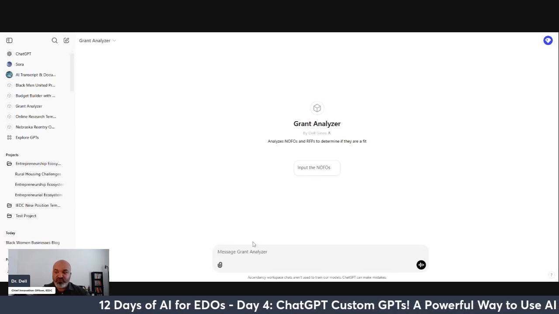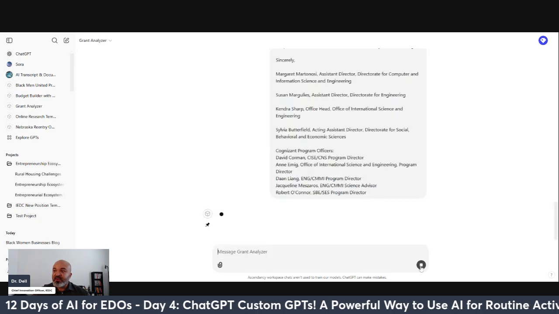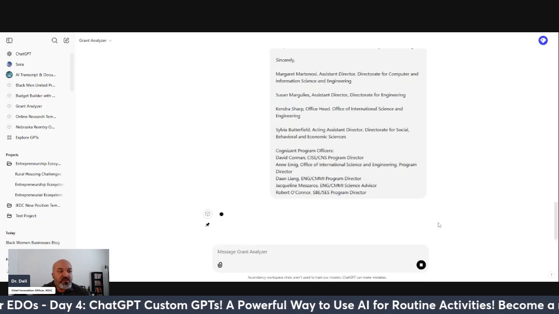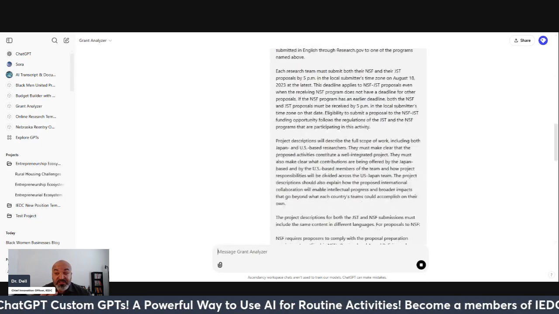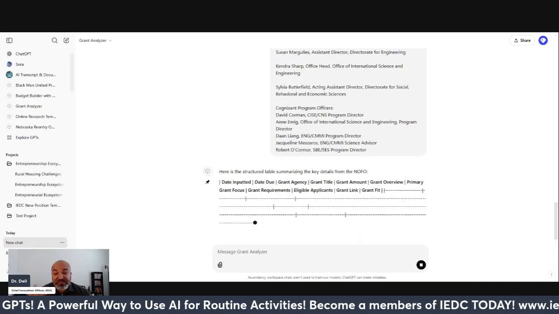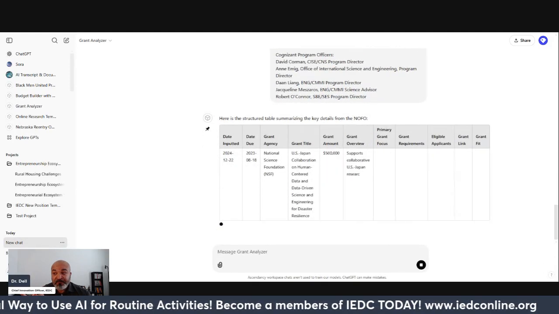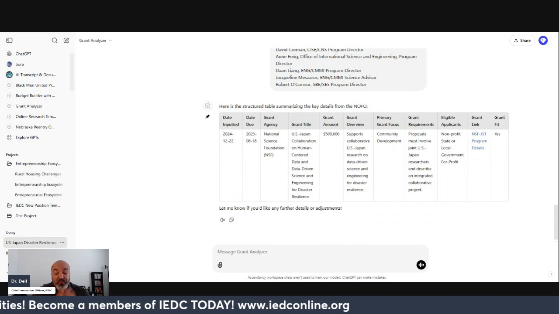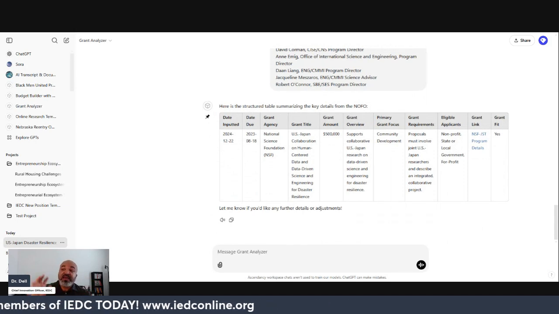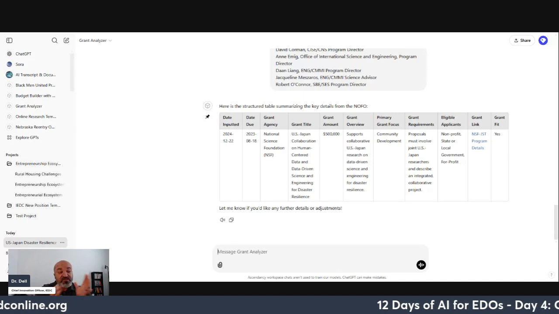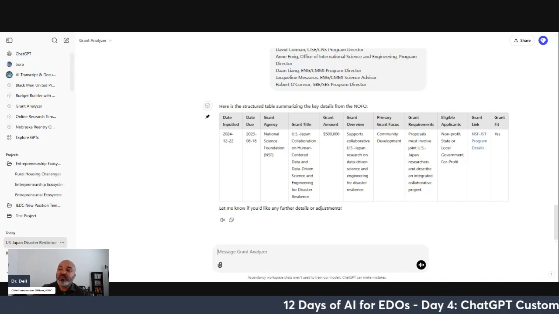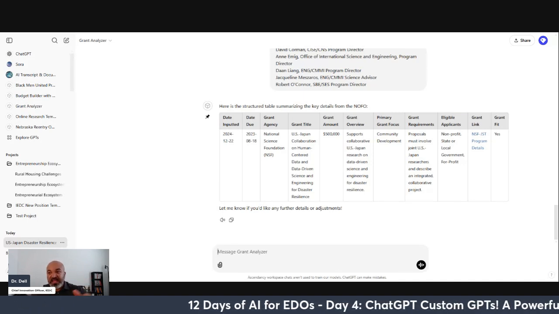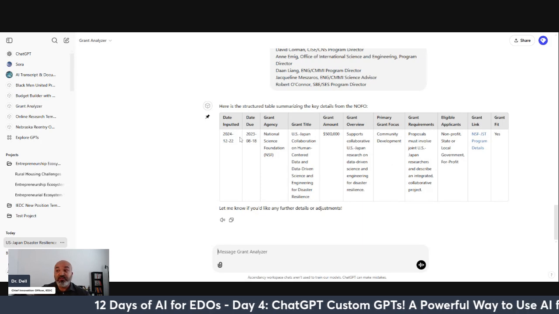Let's see, and then I'm going to hit go. And so it's going through my little GPT, which I'm going to show you in a little bit. And you see the output that I formatted for internal purposes. Every grant NOFO that I upload into this will spit it out into this, and it also created some criteria by which to evaluate the grant. So date inputted, 12/22/24.